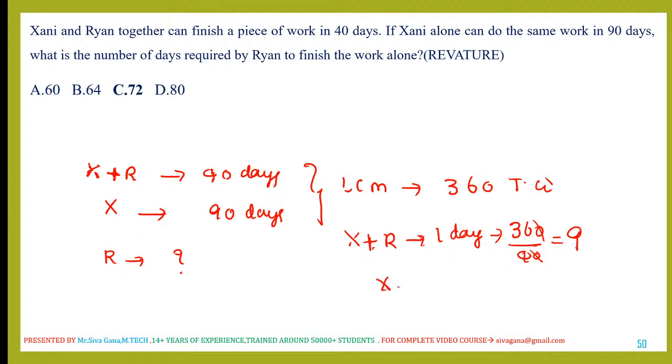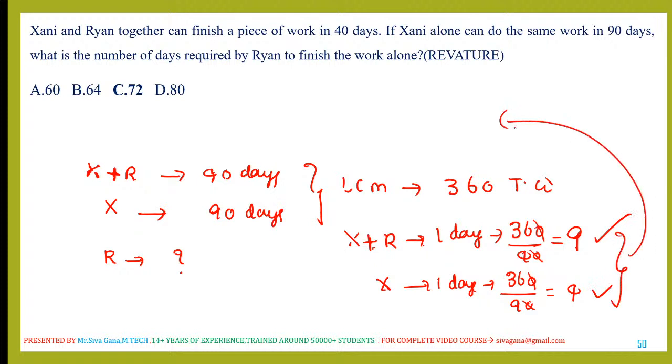And Xan's 1 day work is how much? 360 is the total work done in 90 days, so Xan's 1 day work is 4 work. Together 9 work, Xan 4 work, which means Rian's one day work is 5 work in one day.